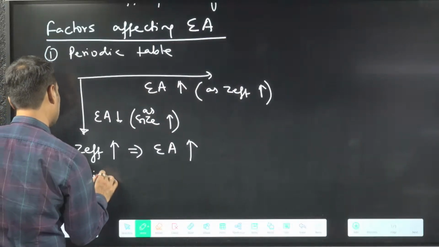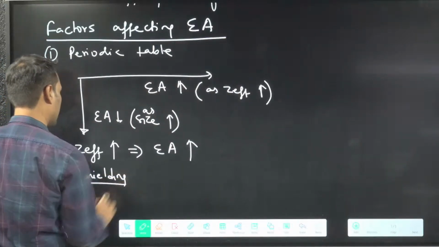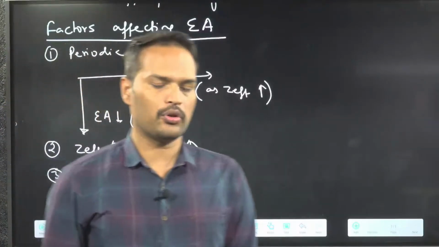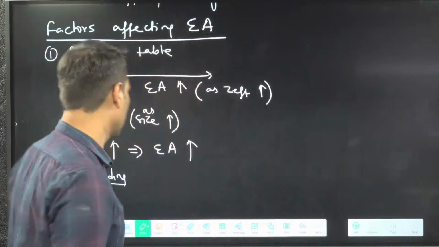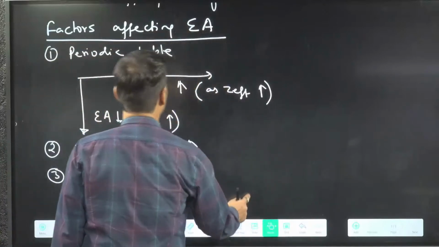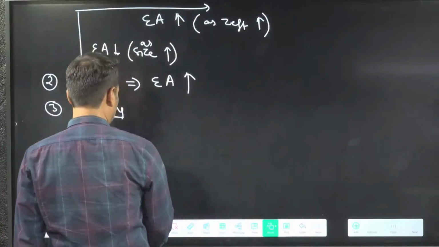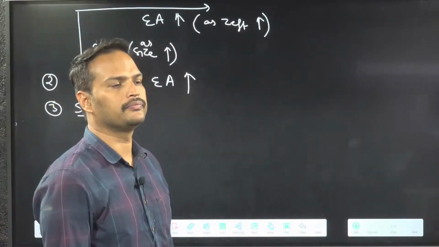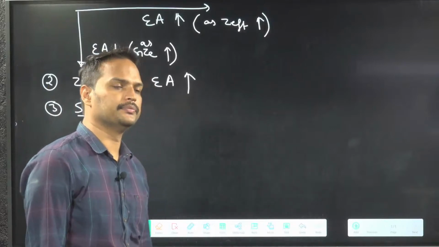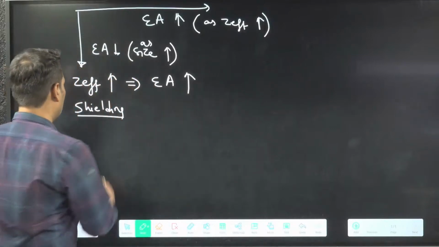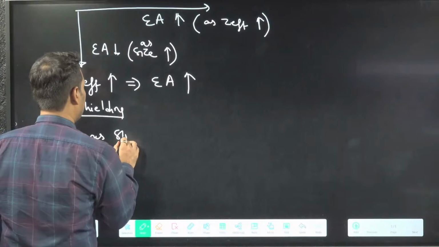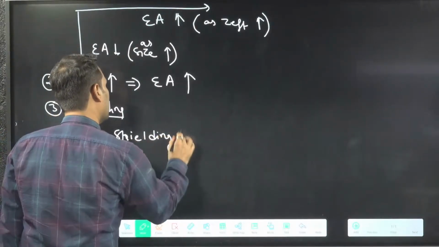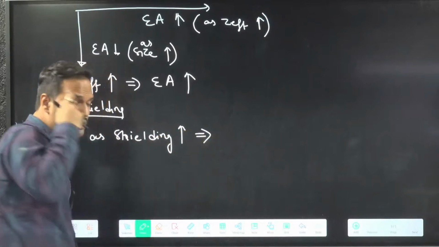Come to the third point now. How can you relate this one with shielding? Now you think and you tell how you can relate electron affinity with shielding. How you can relate electron affinity with shielding? Batao. What do you think? As shielding increases, that means what?